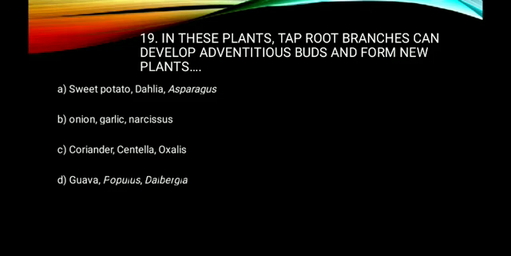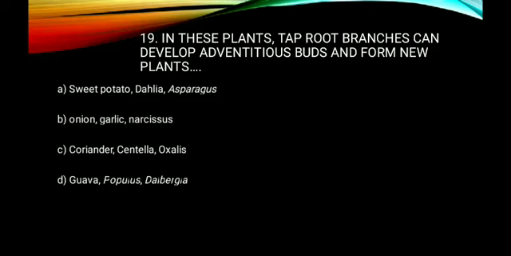Onion, garlic and narcissus reproduce by the help of bulb. So that is also wrong. That is the stem modification. That is also wrong. And C, coriander, centella oxalis. Again, in coriander, centella oxalis, the modified stem is responsible for vegetative propagation.